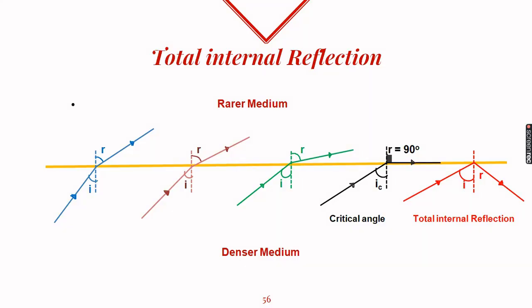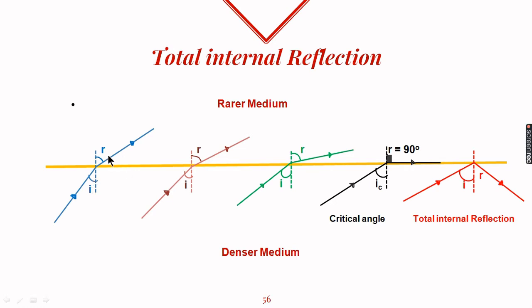But before we see the rainbow formation, we want to know this term, total internal reflection. So let's understand this term first. Total internal reflection occurs when light moves from a denser to a rarer medium. Now let's see how. This is the incident ray, which is traveling in the denser medium. At the interface, it moves into the rarer medium and bends away from the normal.